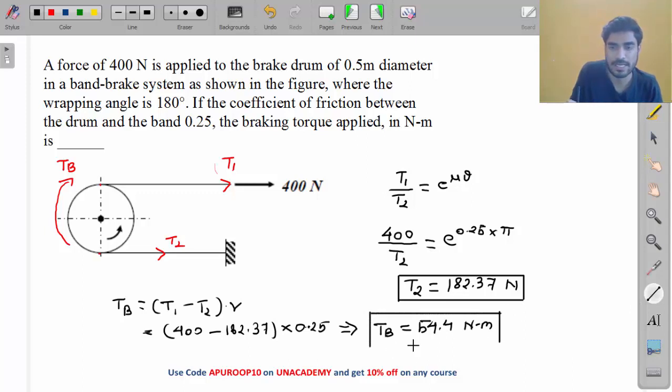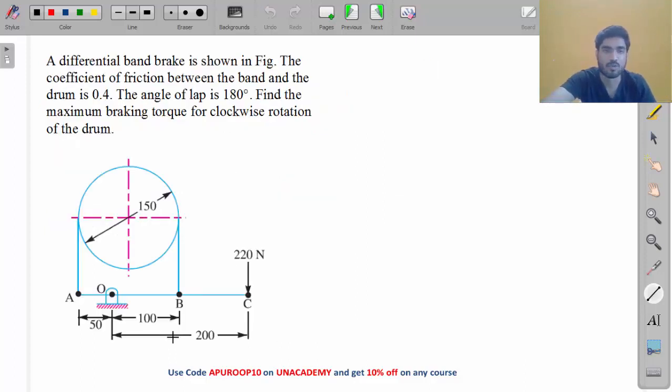So do you understand this concept? I just wanted you to understand which one will be T1, which one will be T2, how to judge, how to decide. So if the drum is rotating anti-clockwise, braking torque must be clockwise. So this one will be T1 and this one will be T2. Do you understand this? Very good, my friend. Let's move on to the next question.